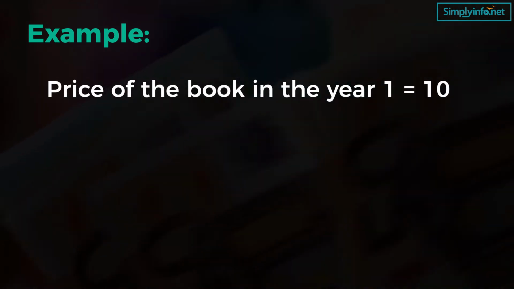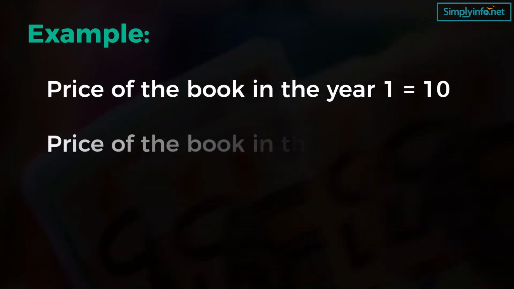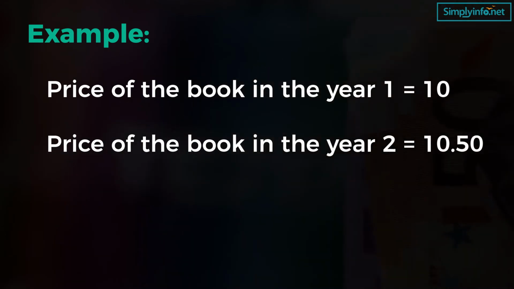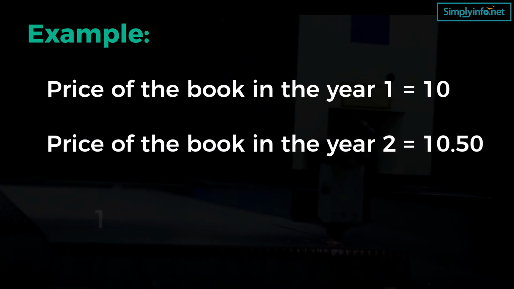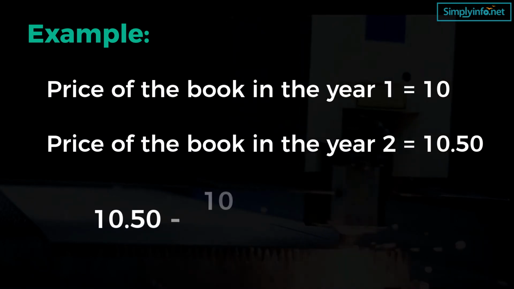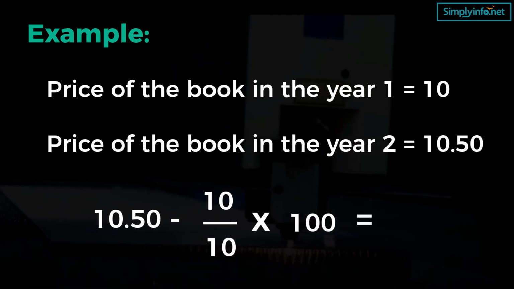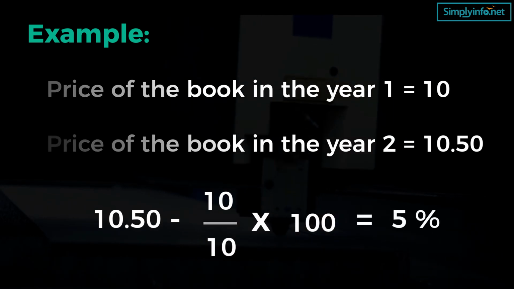For example, the price of a book in year 1 is 10 and the price of the book increased to 10.50 in year 2. Inflation is calculated as 10.50 minus 10, divided by 10, into 100, which is equal to 5%.